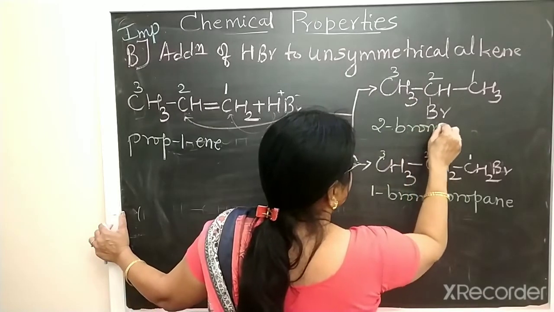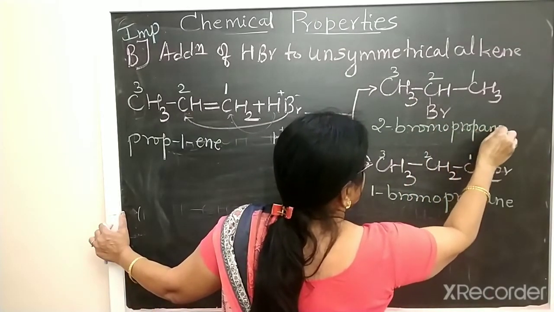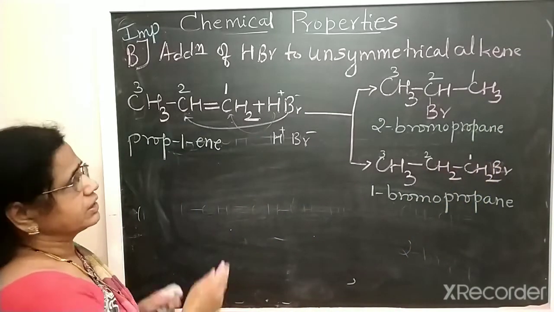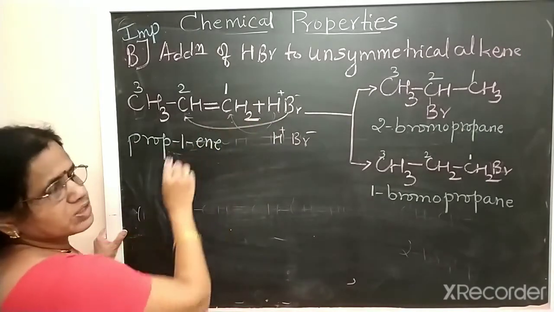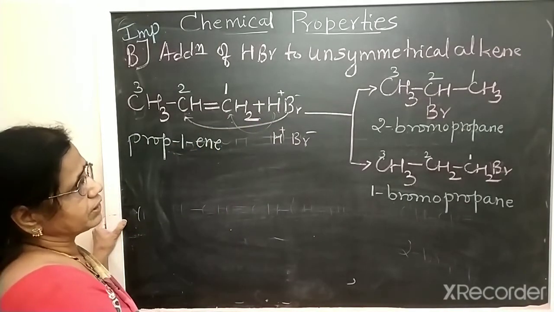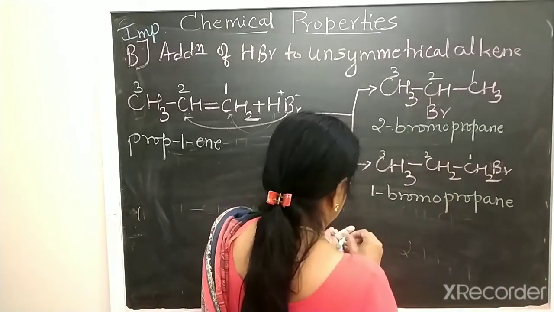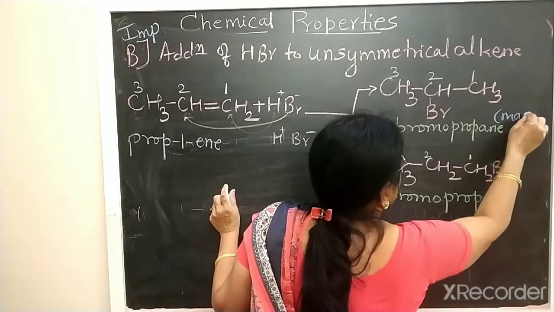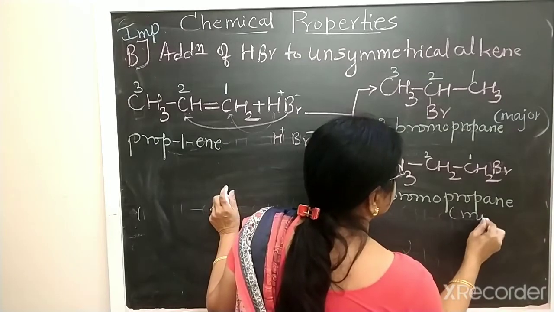So two products are possible in case of the addition of HBr to an unsymmetrical alkene like propene. Among these two, the major product is 2-bromopropane. This one is the minor product.